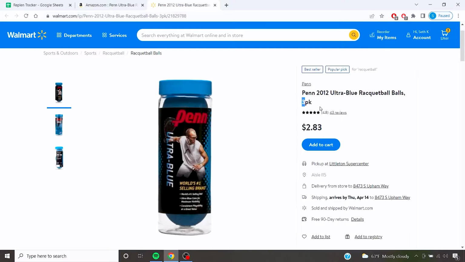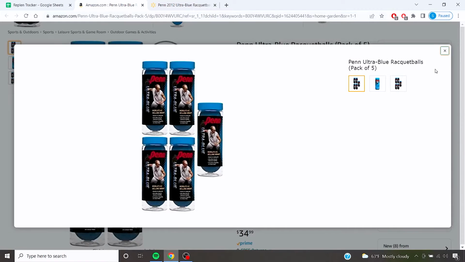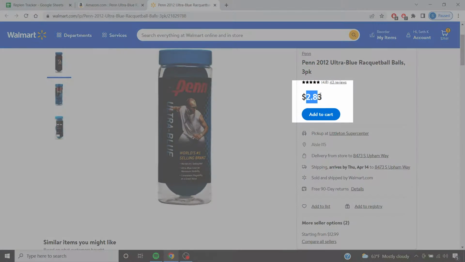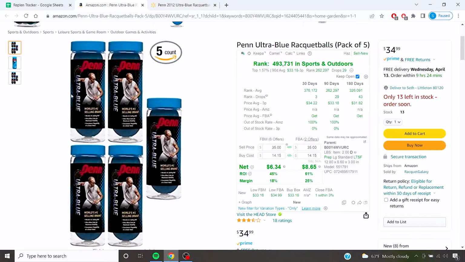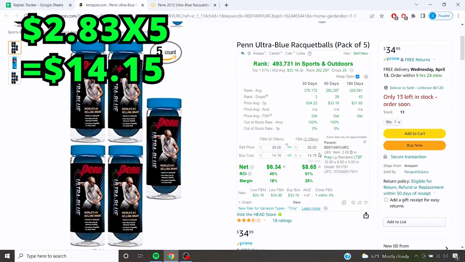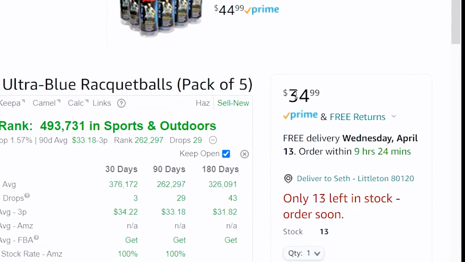So here we have an example of a product that we can buy from Walmart, and then we can sell back on Amazon. This is a pack of 5 racquetballs, and we see that the price here is $2.83 per section, and there's 5 of these. So $2.83 times 5 is $14.15, and this product is currently selling for $35.